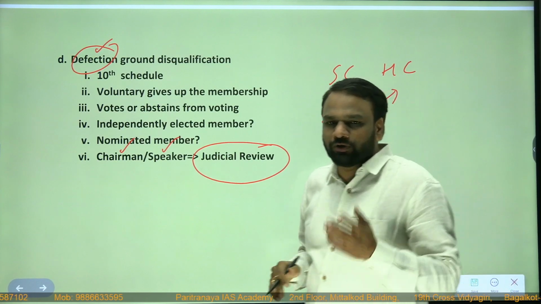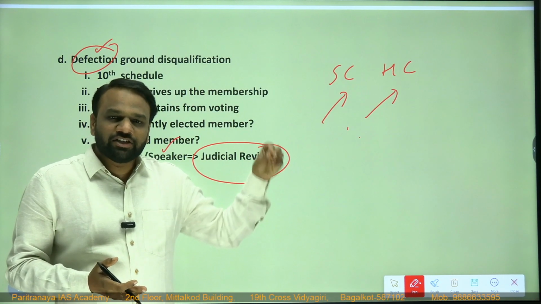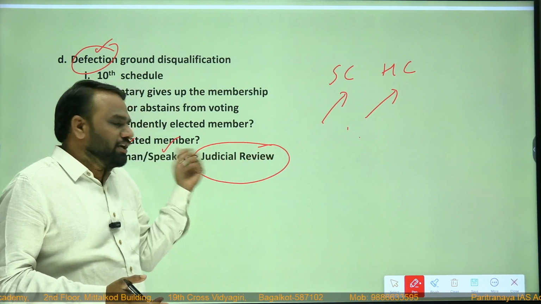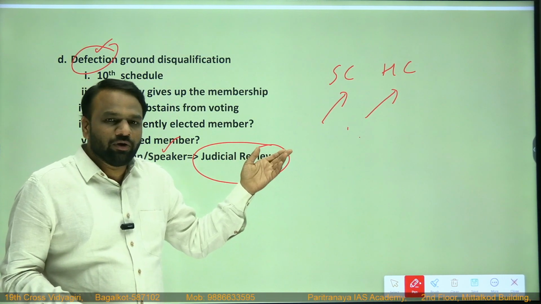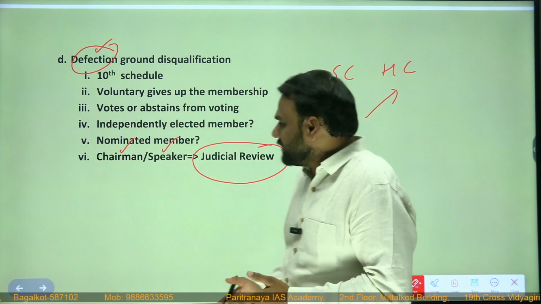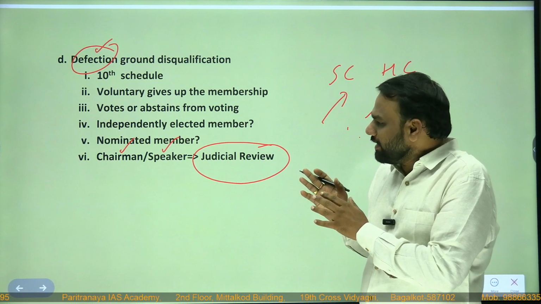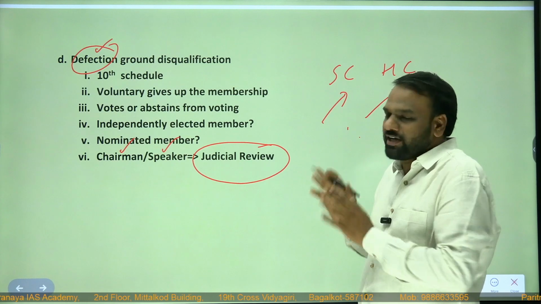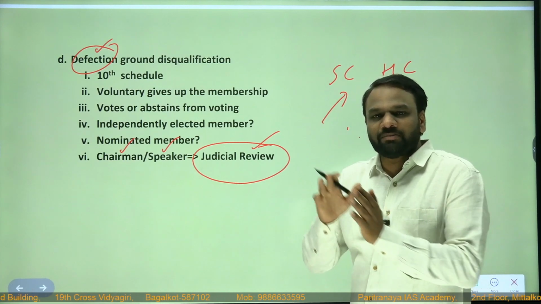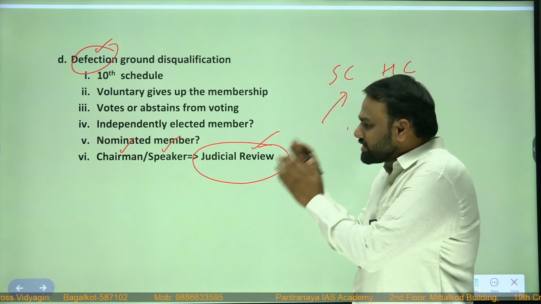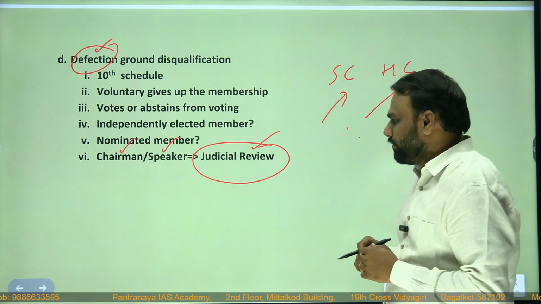After a case is filed in the High Court or Supreme Court, they will examine whether the decision has been taken properly or not. If the decision has been taken properly, then it will uphold the decision. If the decision has not been taken properly by either the speaker or chairman, then the Supreme Court or High Court will rule against it. So taking this case to the judiciary, and then they verify whether the decision taken by the chairman and speaker is correct or not. That process we call judicial review. There are certain things which cannot be subjected to judicial review, but here the decision of the chairman and the speaker can be subjected to judicial review. Very important.